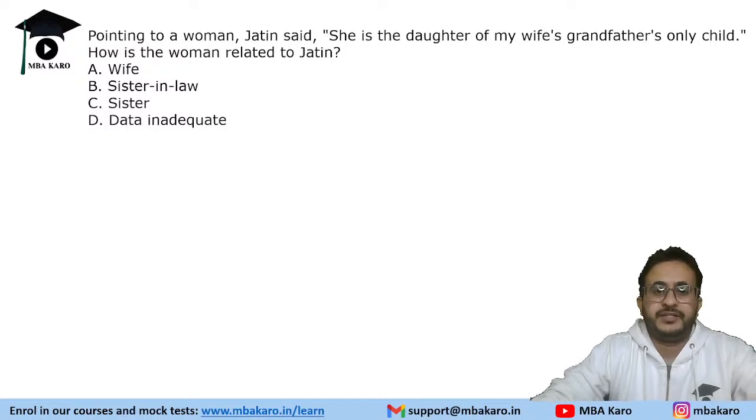Pointing to a woman, Jatin said, "She is the daughter of my wife's grandfather's only child." How is the woman related to Jatin?